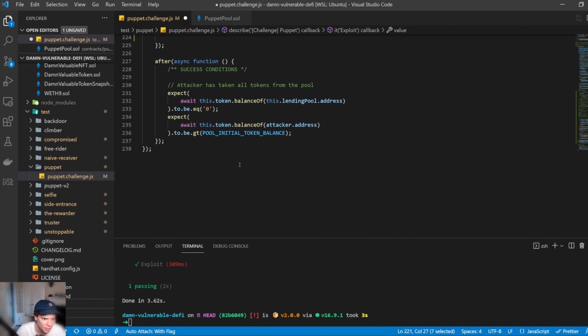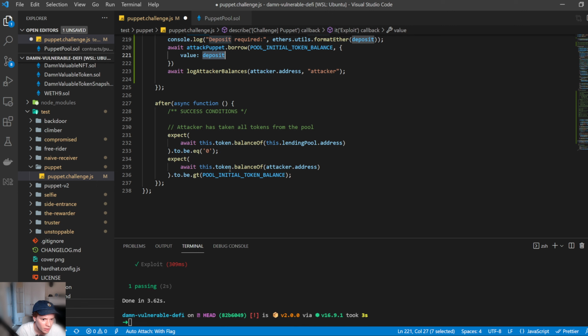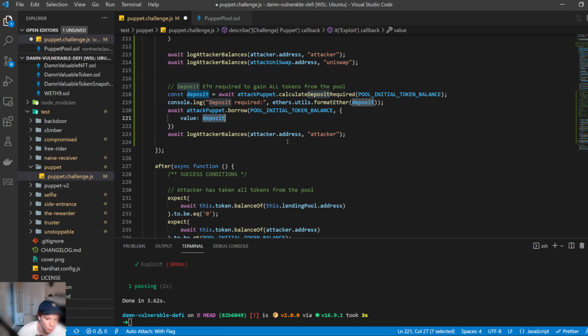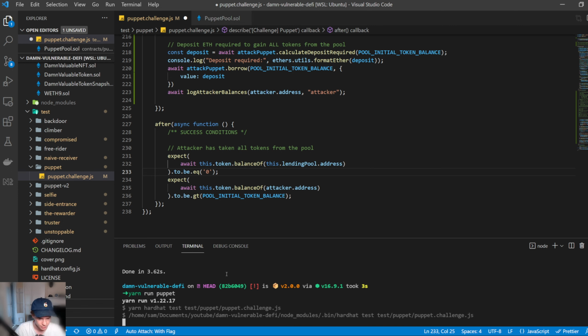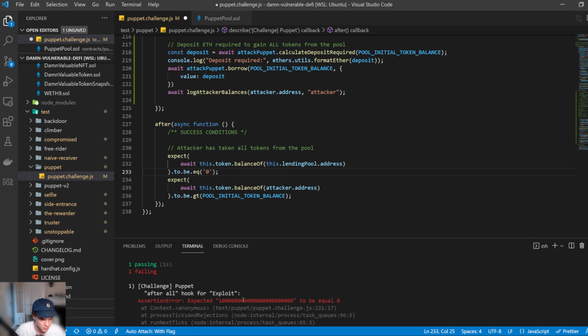However, I think the token balance needs to be greater than. So at this point we could stop, but we can just go ahead and reset the liquidity pool back to its original position of a 1-to-1 ratio, and that way we can get some extra tokens as well, and we can meet this greater than rather than greater than or equal to, because right now we haven't met all the success conditions. If I was to run yarn run puppet, we should see a failure.